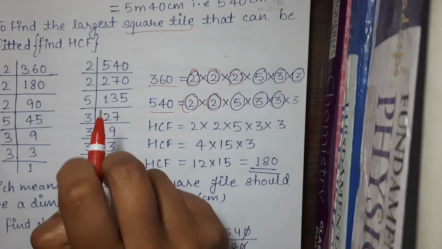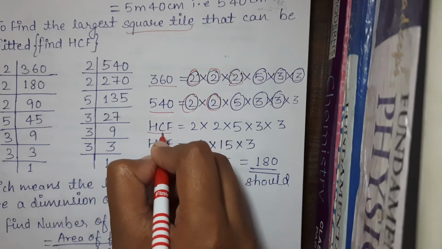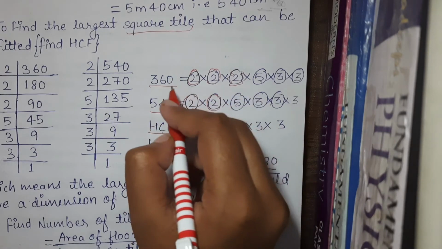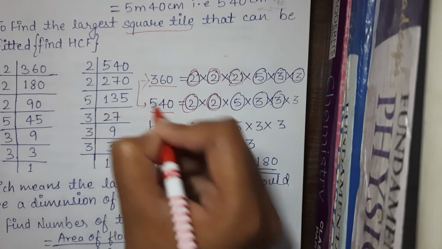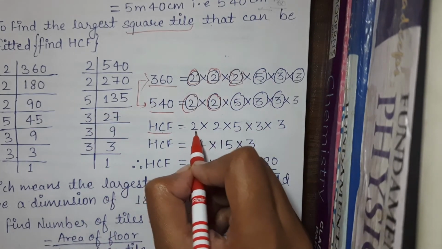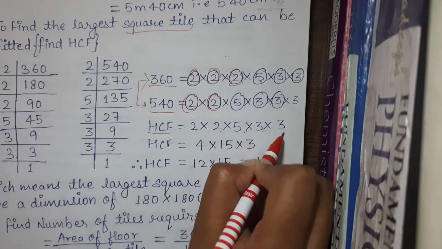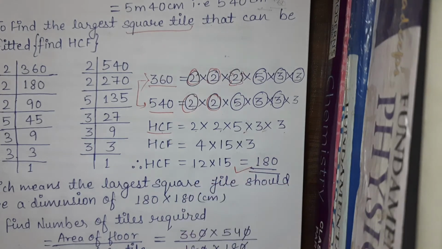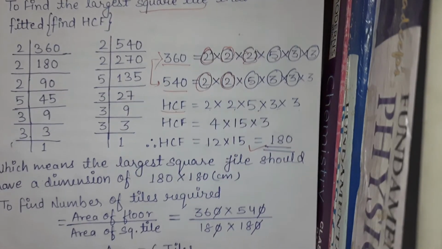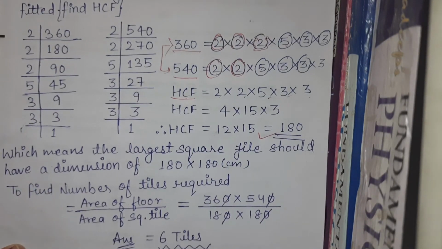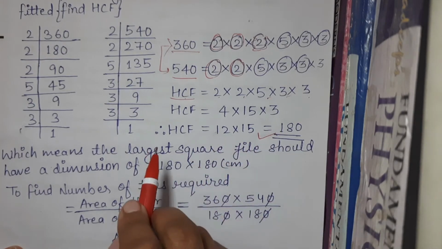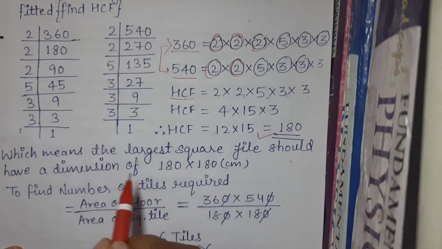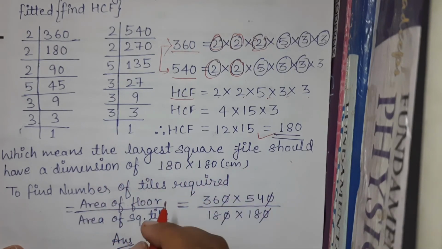So what we have to do to find the HCF? We will multiply the common ones between these two numbers. What are the common numbers? 2, 2, 5, 3, 3. So we will get 180 as our HCF. I hope HCF is clear to you. What does this 180 mean? It means the largest square tile should have a dimension of 180 into 180 centimeter.